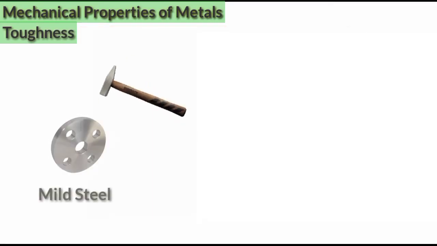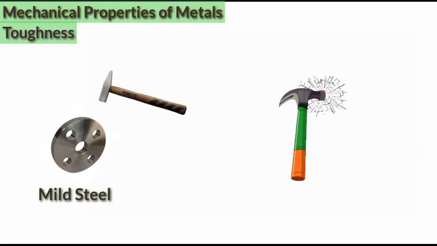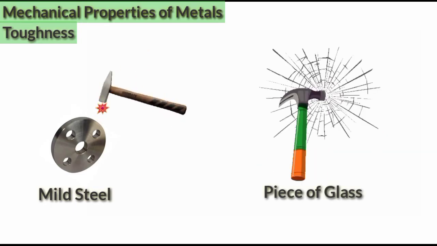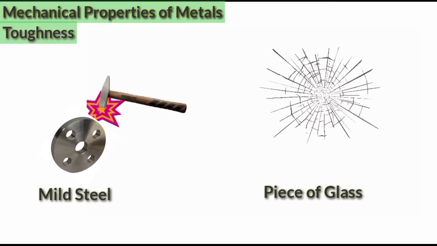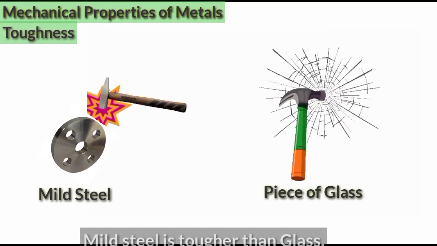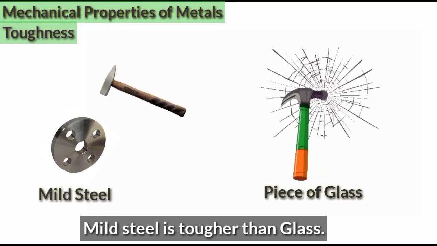For example, if a load is suddenly applied to a piece of mild steel and then to a piece of glass, the mild steel will absorb much more energy before failure takes place. So mild steel is tougher than glass.